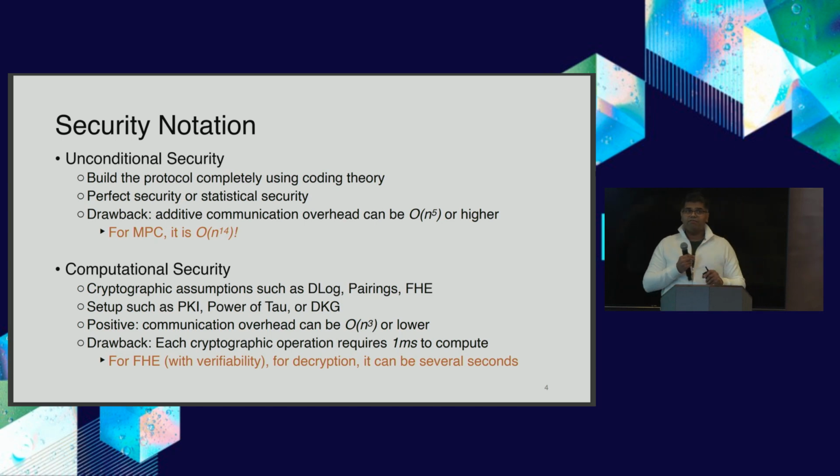However, the drawback there, which is not often considered, is that they come with cryptographic operations which easily require 1 millisecond each. By themselves, they look small, but once we add them up, where those costs are, let's say, linear in the number of parties, these things add up. Just to give an extreme example, if we assume FHE and you want verifiability for decryption, then we are easily talking about several seconds, even with making some concessions, or maybe we are not able to even do this operation in some other considerations. So indeed, there are bounds when it comes to computational security.